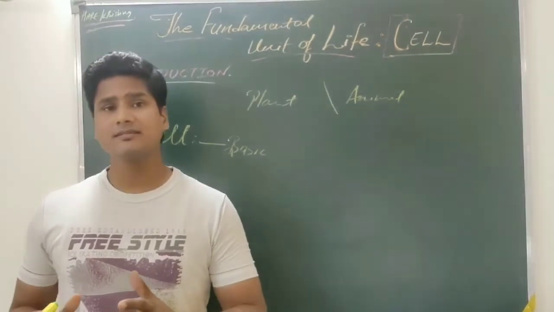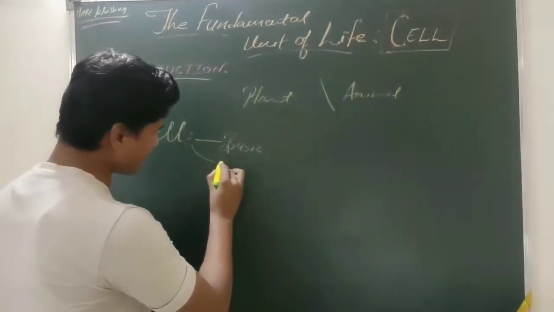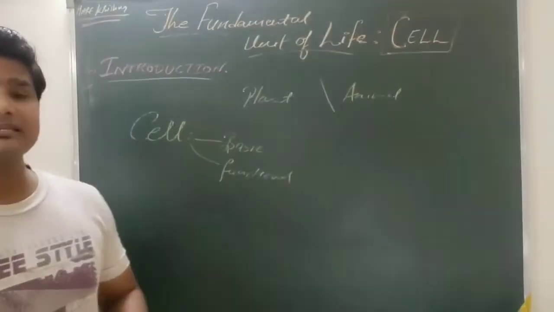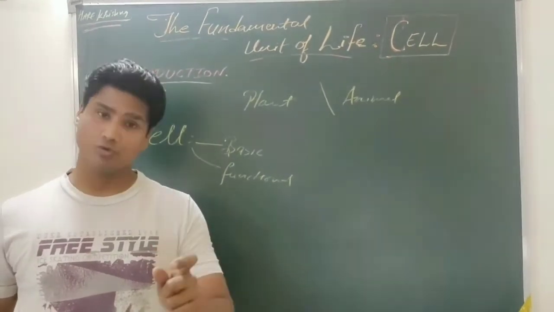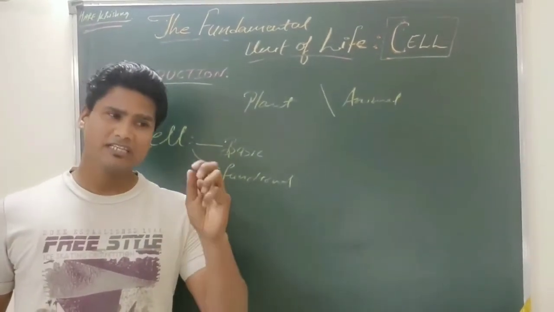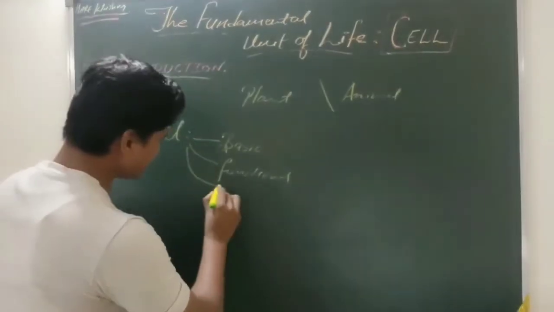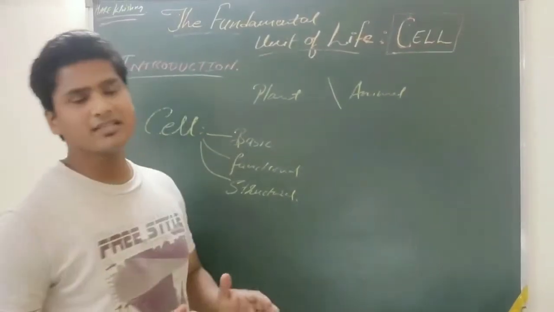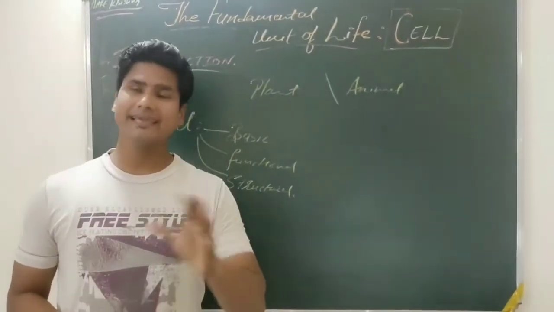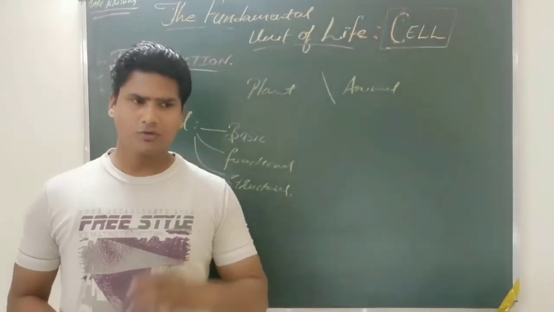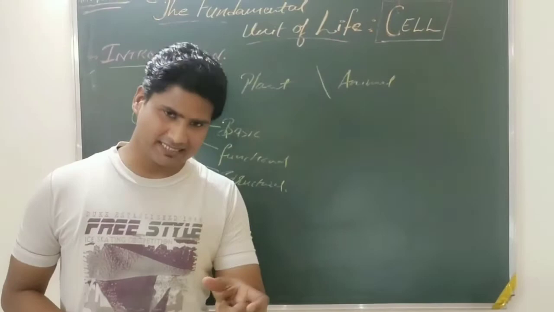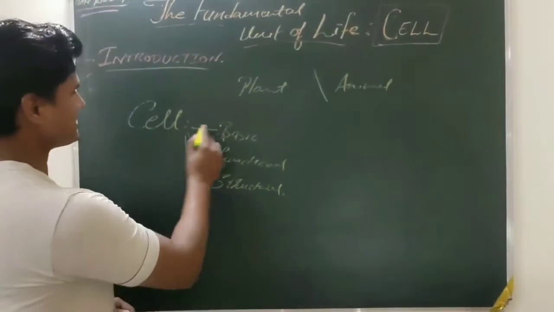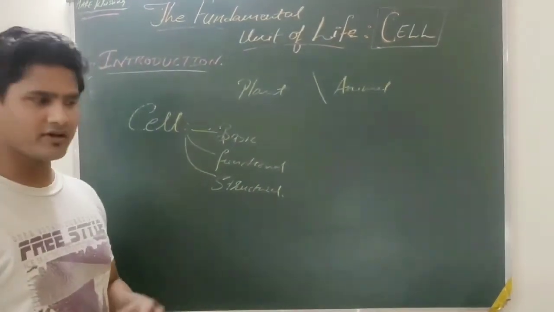In a living organism, the cell is performing the function, so we can say cell is the functional unit, and at the same time the cell is the structural unit too, because every living organism is made up of a small unit. This can be understood by an example such as our building is made up of small bricks. So we can say the brick is the basic and structural unit for the building. Similarly, our cell is the basic, structural and functional unit of our body.